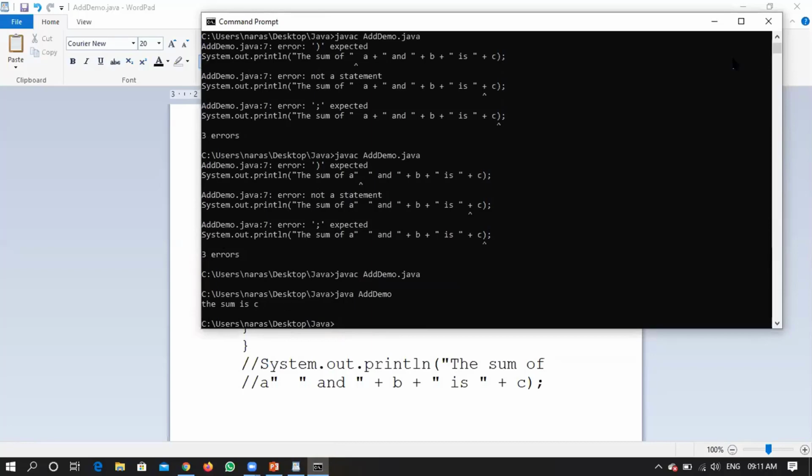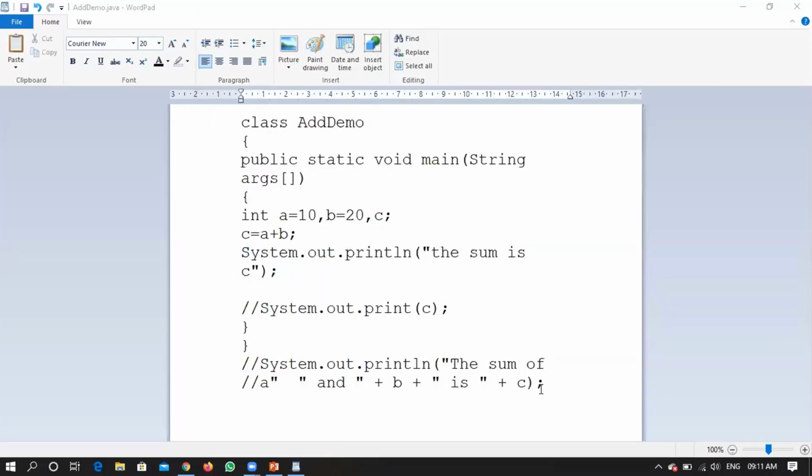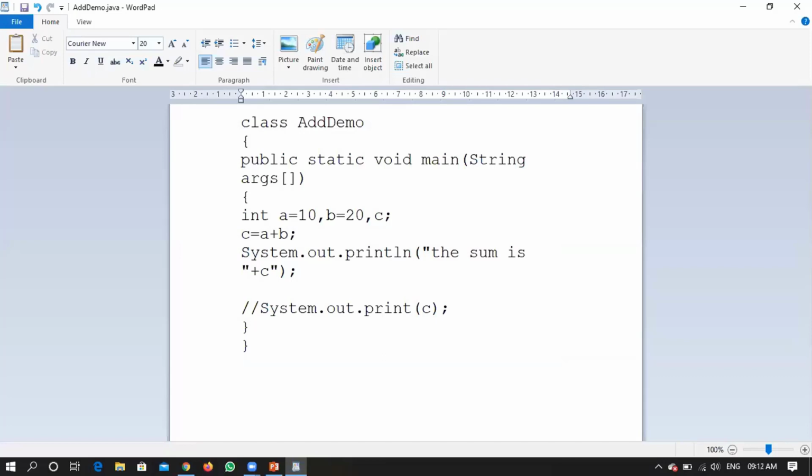Right? Hope things are clear with respect to system.out.println and different ways of writing that particular system.out.println. Now if I want to make it as a normal one, plus, I have to remove this double quote, right?